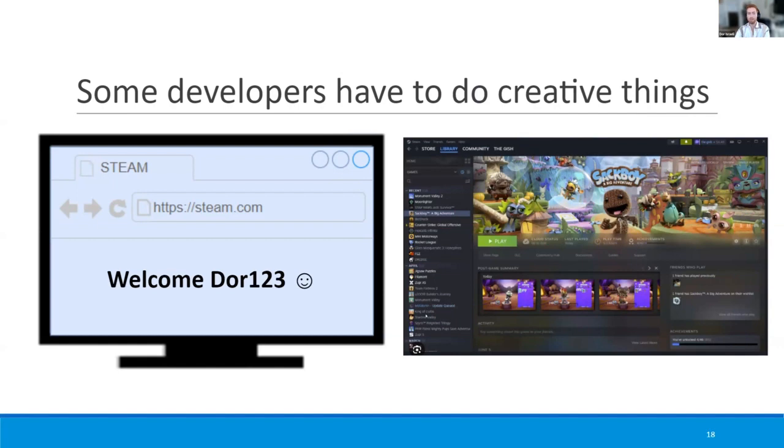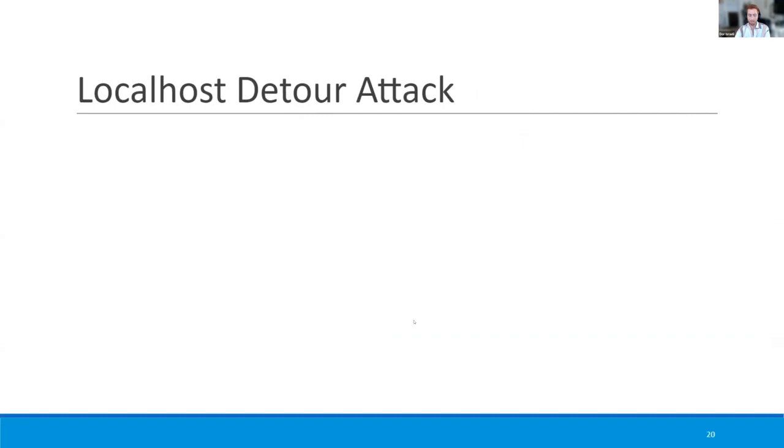This is great, but it raises some problems. And this kind of creative behavior was the foundation for the attack that, together with Yehuda and Anat and Alon, we found. It's called the Localhost Detour attack due to the details of the implementation, but the name local implies that it leverages those local software. So let's see a flow of how we can exploit this kind of creative behavior to bypass the private network access mitigation.